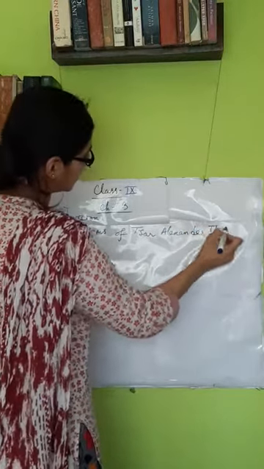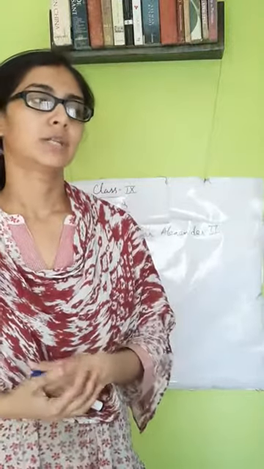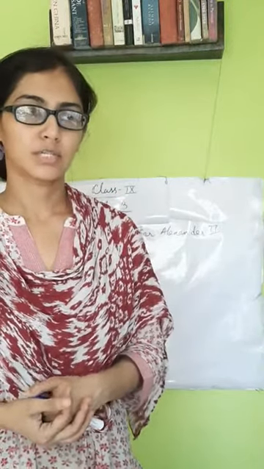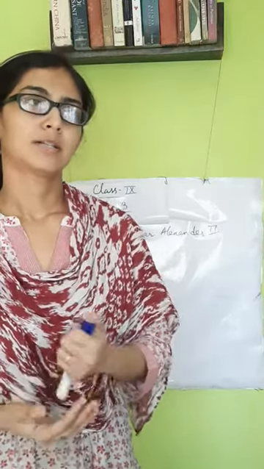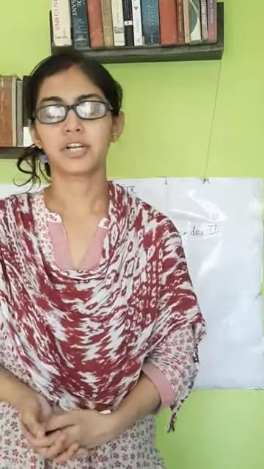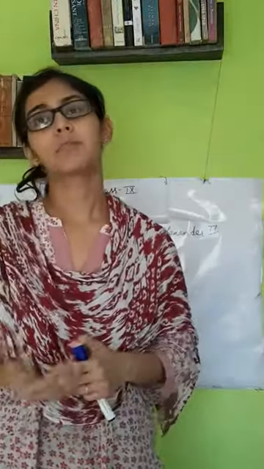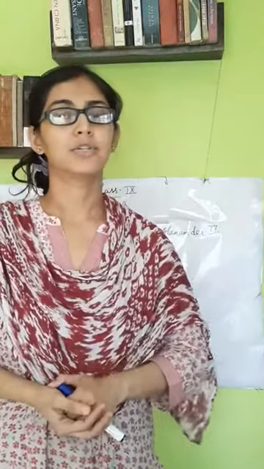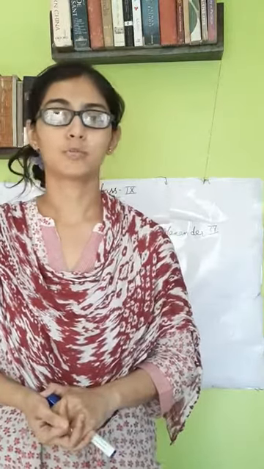Alexander II. So we see that Tsar Alexander II became the ruler of Russia after his father Nicholas I, and we know that Nicholas I was a very autocratic ruler, and the Crimean War started during his reign. So this Crimean War has affected Russia in a very bad manner, and Russia had suffered loss due to this Crimean War. So after coming to power, Tsar Alexander introduced many reforms, and the most important reform introduced by Tsar